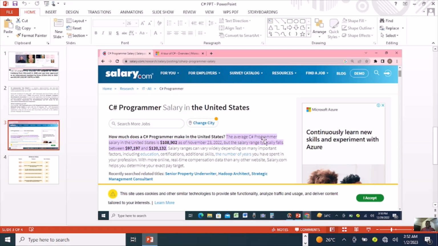The average C Sharp programmer salary in the United States is $108,902 as of November 23, 2022. But the salary range typically falls between $97,197 and $120,132.